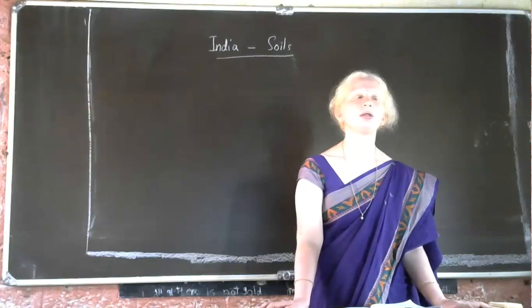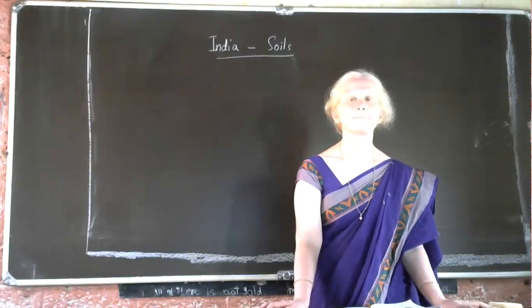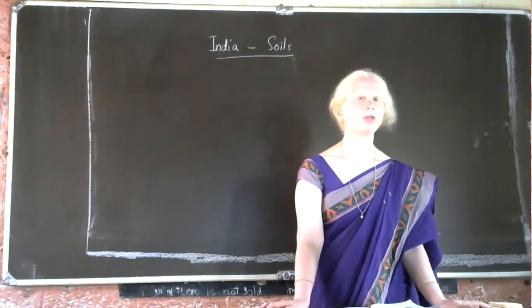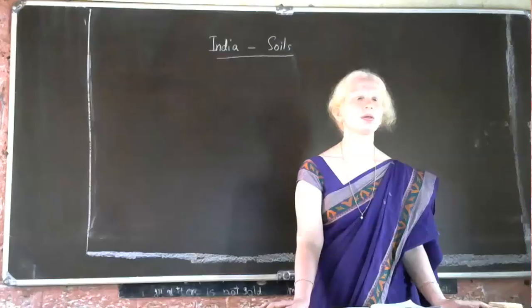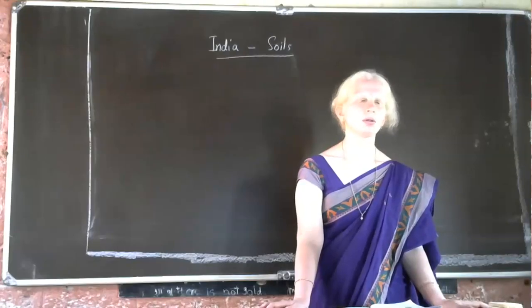Instead of that, how can you answer? Tejasvi Bhatt? Black soil is suitable for cultivation of cotton, sugarcane, etc. Red soil is suitable for cultivation of ragi, groundnuts, tobacco.